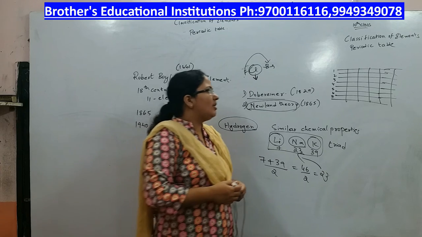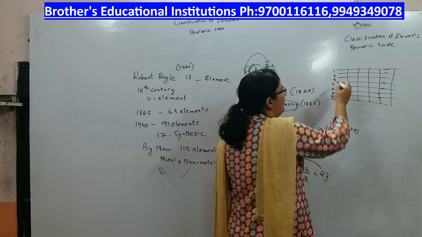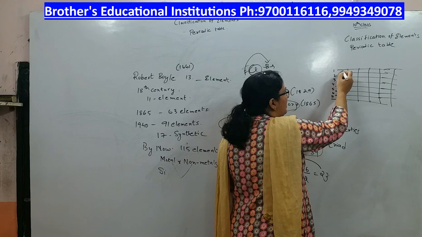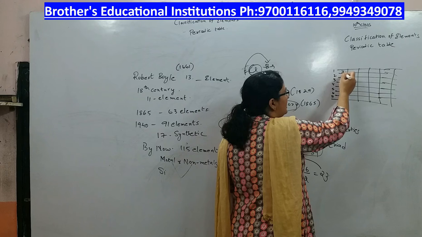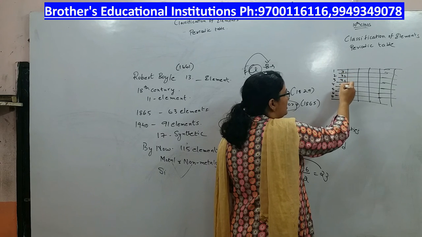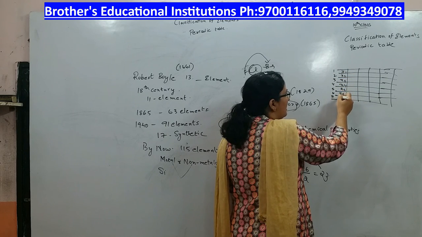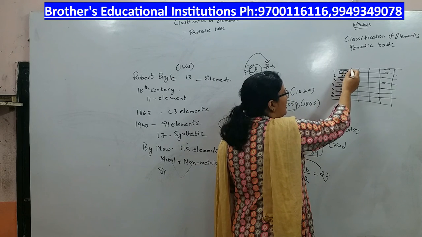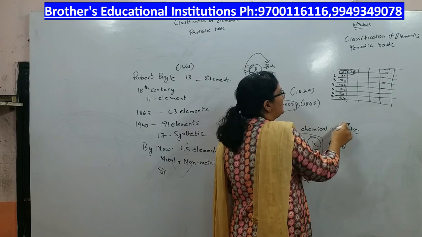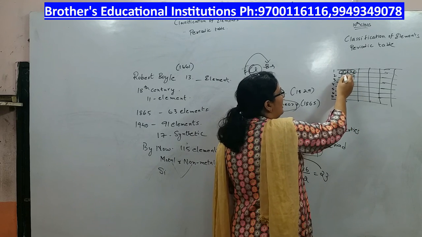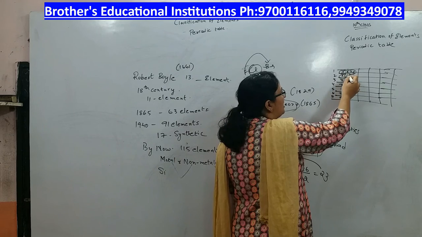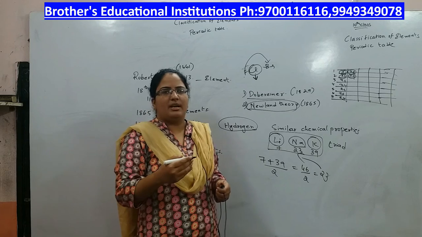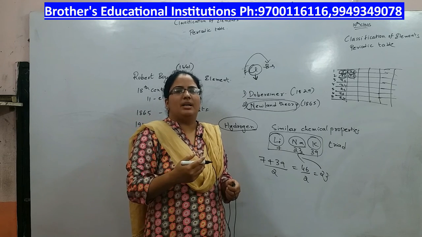The reason why it is called the theory of octaves is every first element resembles the 8th element. For example, let us say here you have elements x1, x2, x3, x4, x5, x6, x7, x8. The properties of x1 were similar to that of x8. Now, the properties of x2 were similar to that of x9. So, every 8th element starting from the first element would have similar chemical properties.